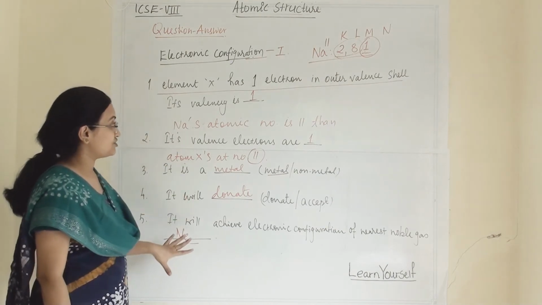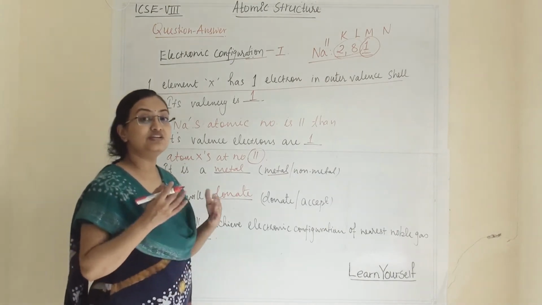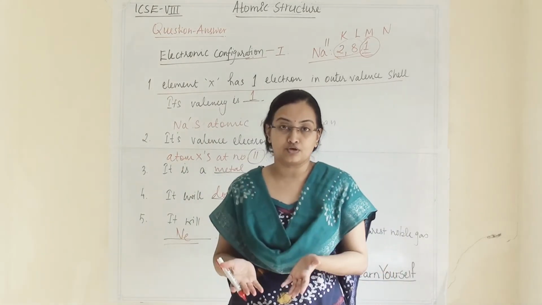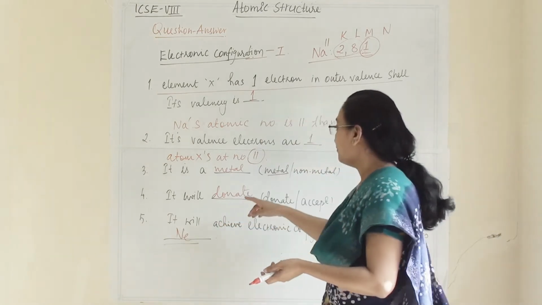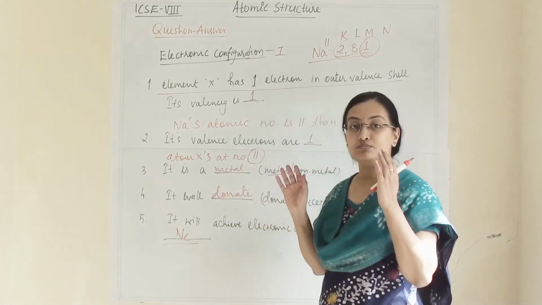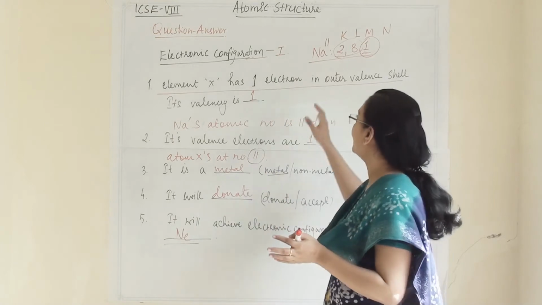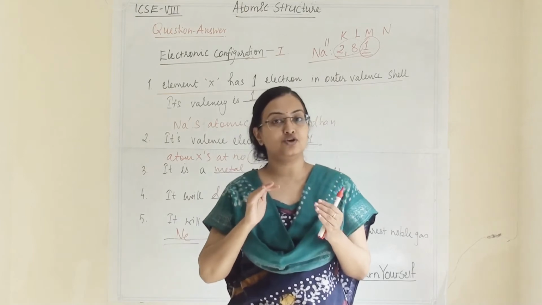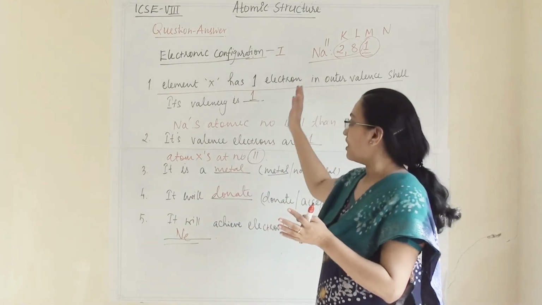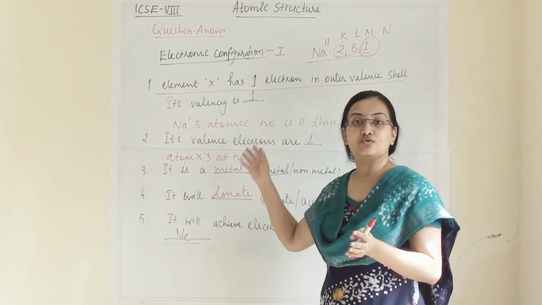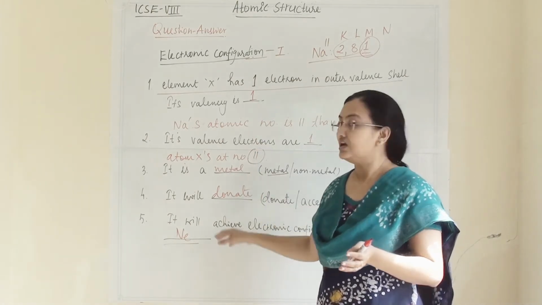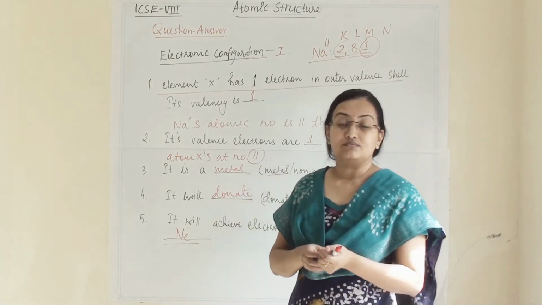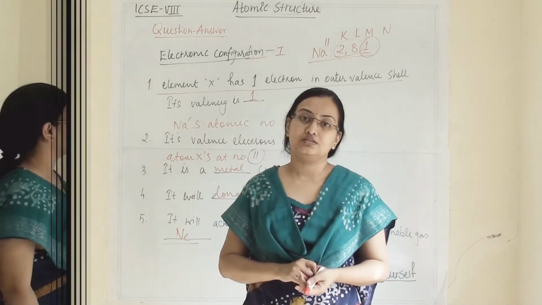So this kind of question is likely to come for each and every element. You cannot mug up all the electronic configurations, or mug up what is a metal and what is a non-metal. So the best way is to understand how to write electronic configuration. Once that concept is in your mind, it will be very easy to answer any of this kind of tricky question. Now let us solve this kind of question and have some more practice.